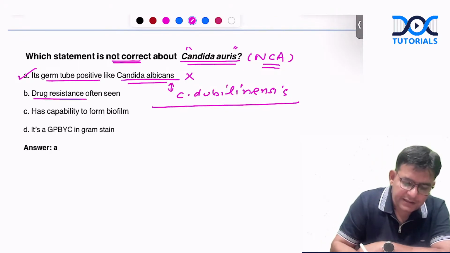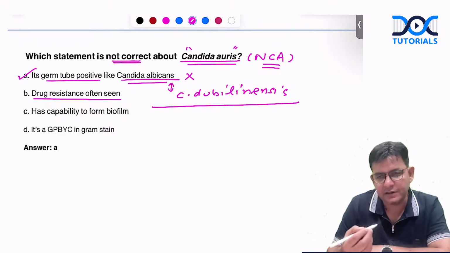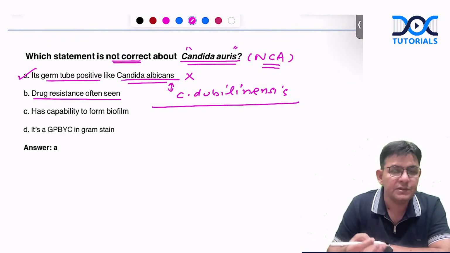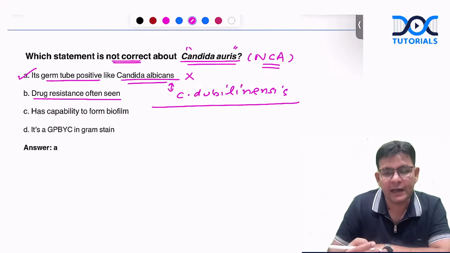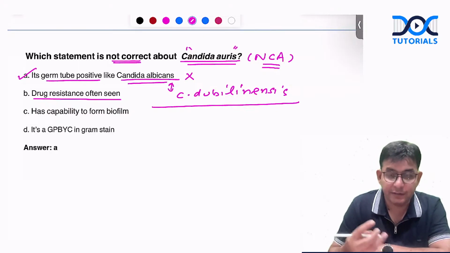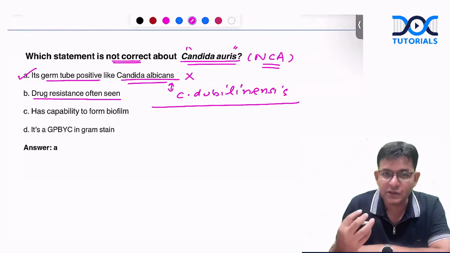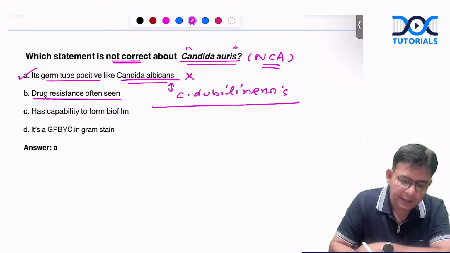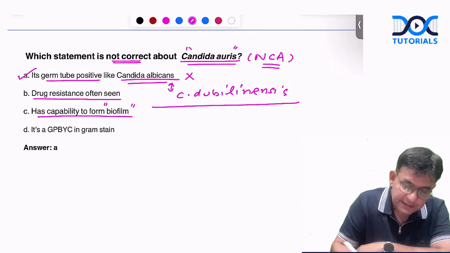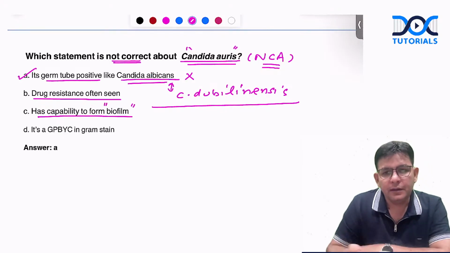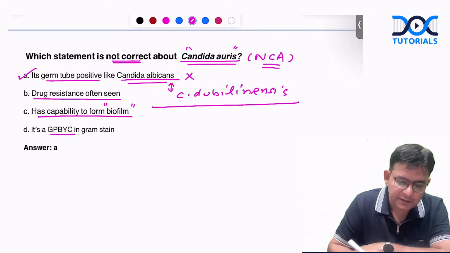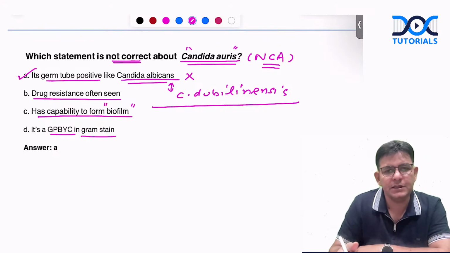Okay. Drug resistance is there in this? Yes. Drug resistance is observed in Candida auris, and it is found to be resistant to certain drugs. It has caused worldwide ICU infections also, because of that it became famous. Capability to produce biofilm? Yes, the fungus can also produce biofilms. And it shows gram-positive budding yeast cells in the gram stain. Yes, you can see the gram-positive budding yeast cells.